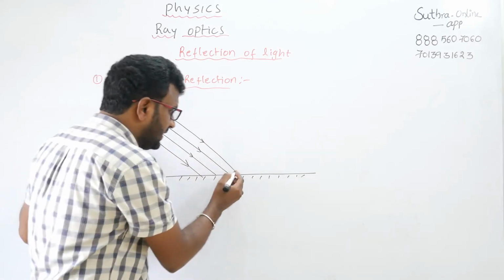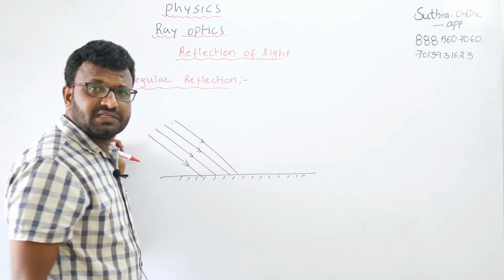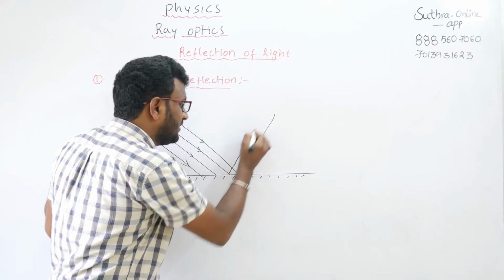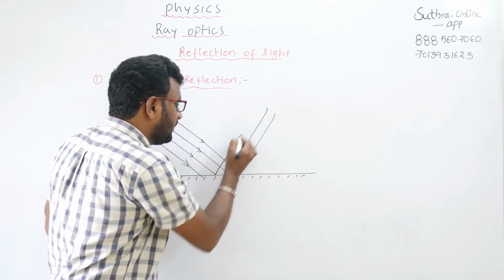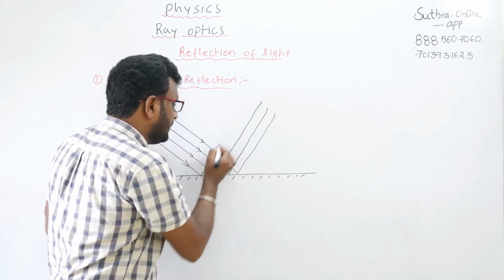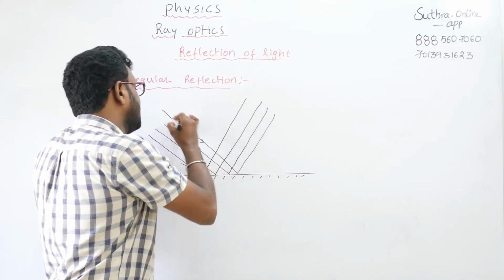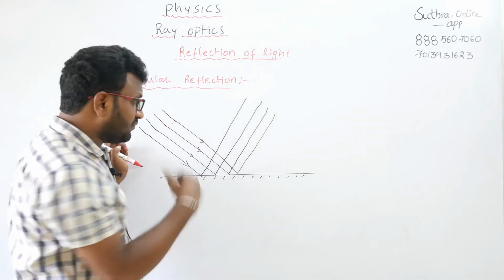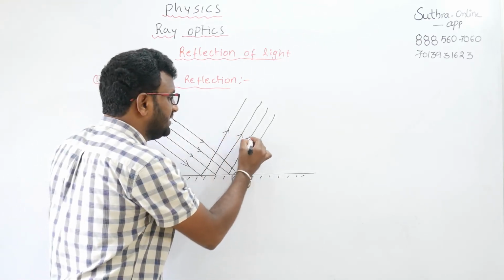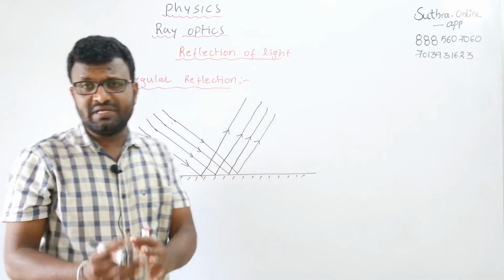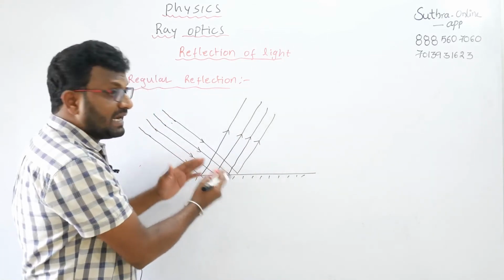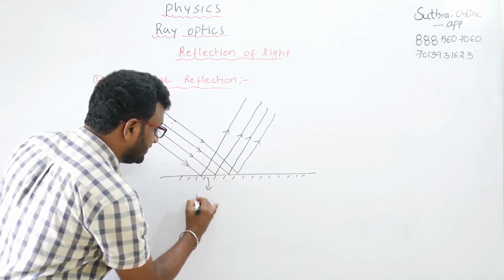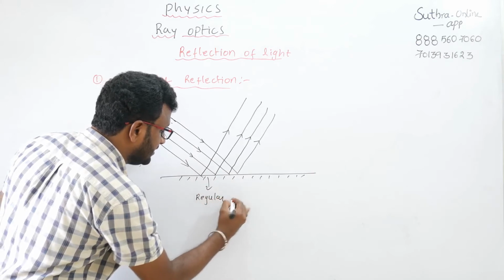Then, due to the smooth reflecting surface, the rays are reflected back. After the reflection also, these rays pass parallel to each other. Initially the incident rays are coming parallel to each other, and after the reflection also, the reflected rays pass parallel to each other. It looks like a regular shape, so that's why it is called regular reflection.